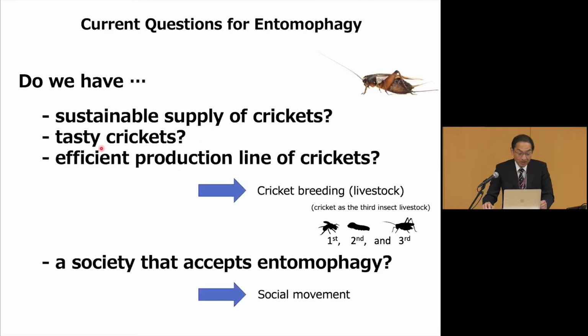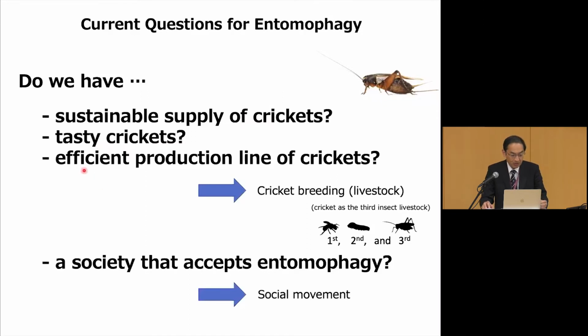The second question is, is it tasty? Do we have tasty crickets? Actually, crickets now are not that tasty. They can be a protein source, yes, but not a tasty protein source. We need tasty crickets. Can we make a tasty cricket based on basic science?